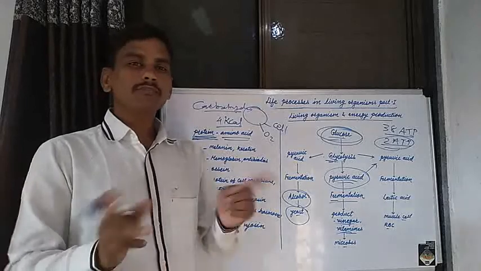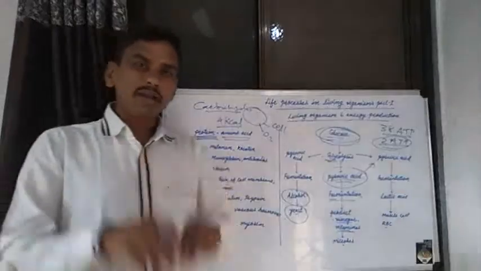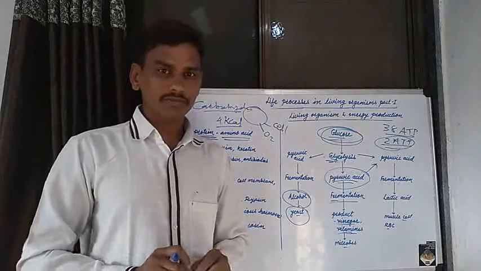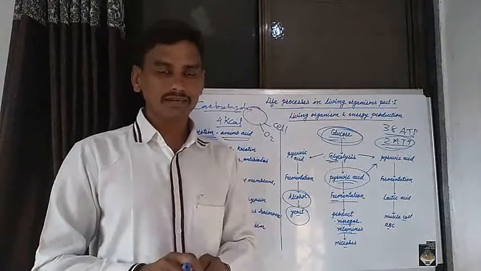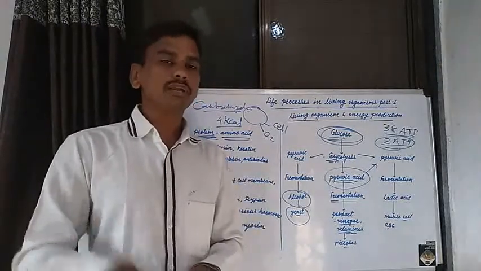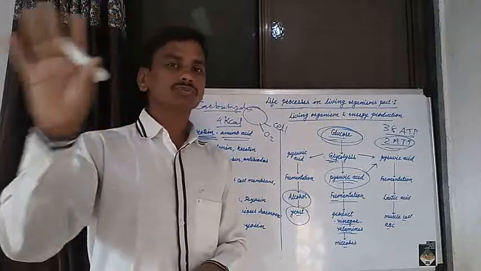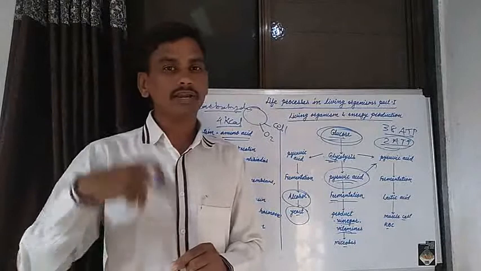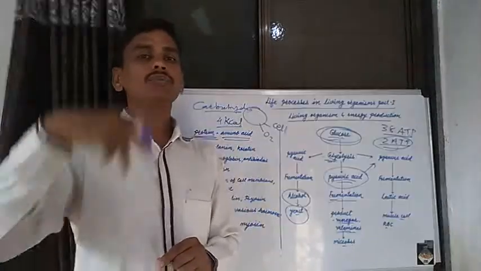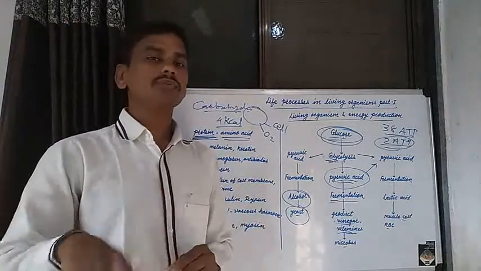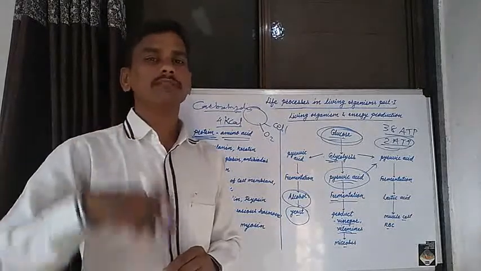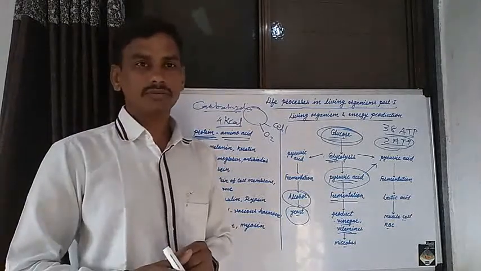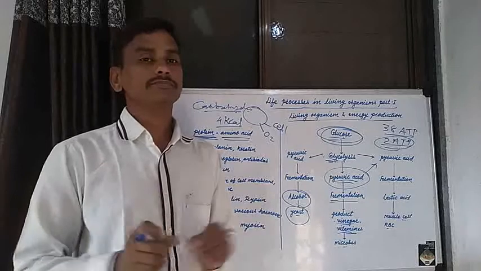Now, in case of carbohydrate, excess carbohydrate is stored in our body, in the liver and in muscle cells. But in case of protein, excess protein is not stored in our body. This excess protein is converted into ammonia, and this ammonia is eliminated from the body. It is not stored in our body.